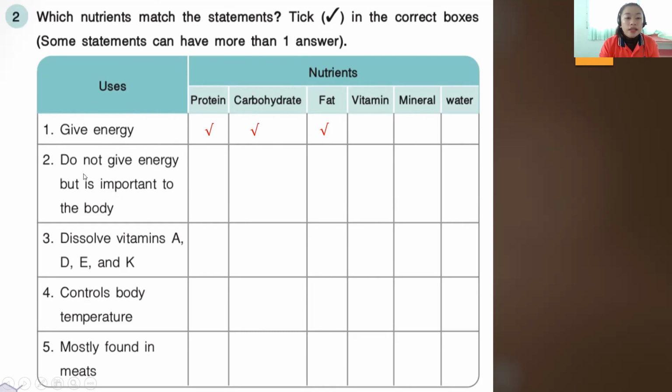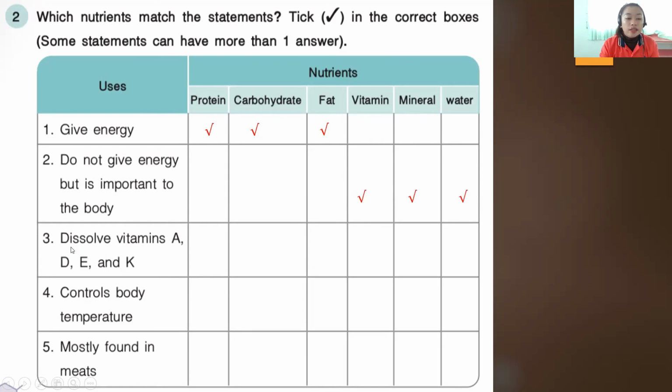Next, do not give energy, but it is important to the body. Okay, so what are the nutrients that do not give energy, but are important to the body? So we have here vitamin, mineral, and water. Okay, so please put tick on each box.